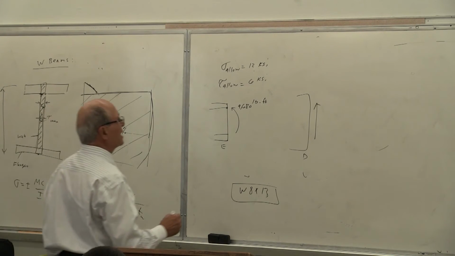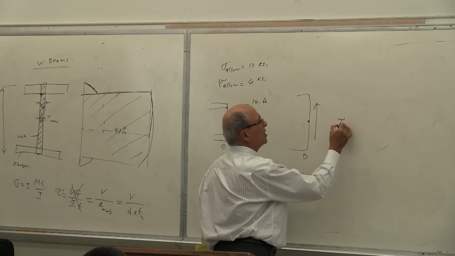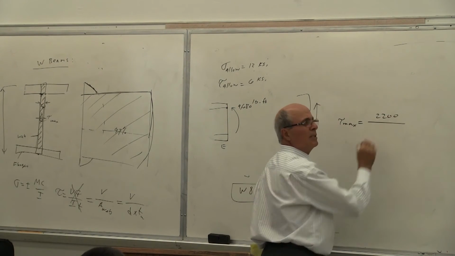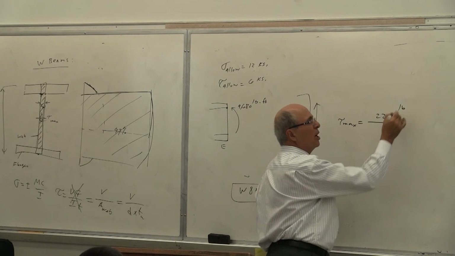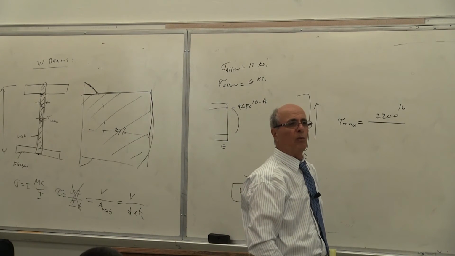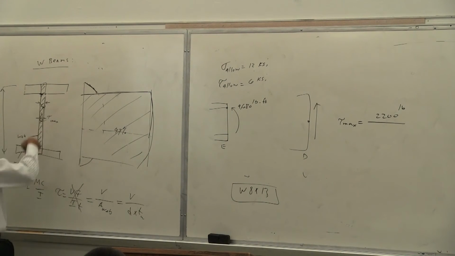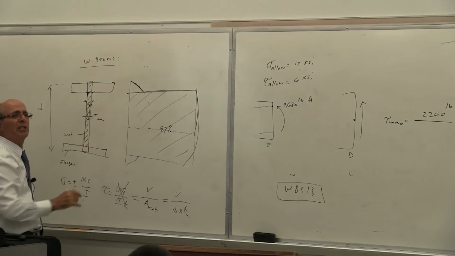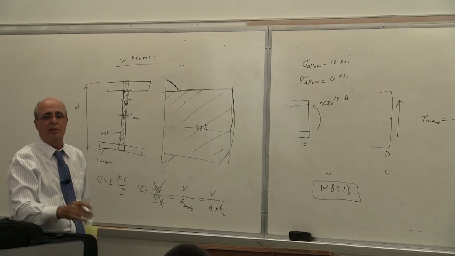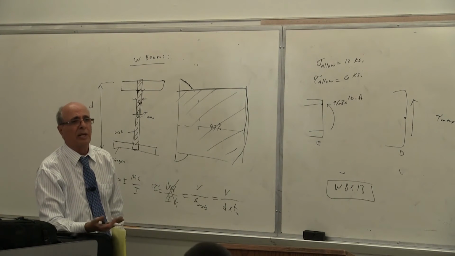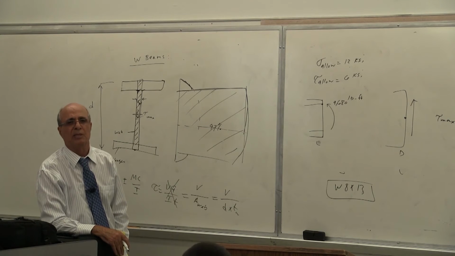So how much is tau max at this point? Tau max equals the value of the shear, which is 200 pounds divided by the area of the web. Area of the web, look. You see, area of the web. I just gave you the formula. Rather than using VQ/IT, which is not possible because these are curved, everybody understands that. When you buy it, it's like that. You cannot calculate the Q, by the way. You have to use this equation. Is that correct? And that's the code. That's the standard code that everybody uses. Is that correct or not?